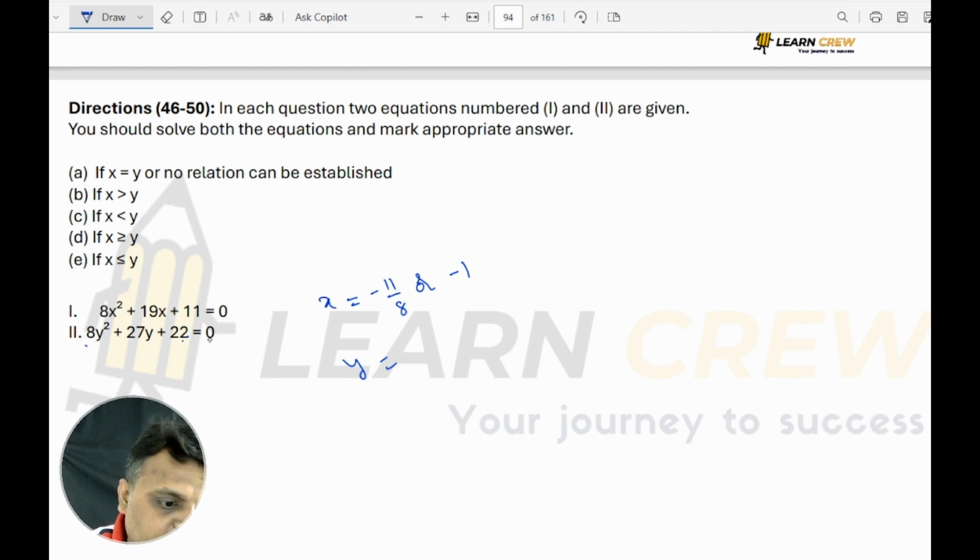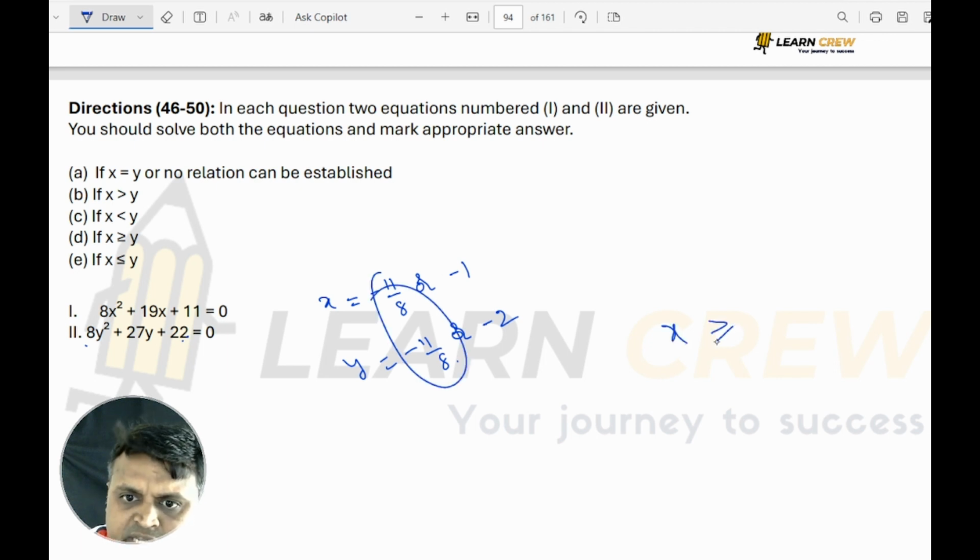8y square, so minus 11 by 8 or minus 16 by 8. Minus 16 by 8 means minus 2. So I will get x as minus 11 by 8 or minus 1, and y as minus 11 by 2 or minus 2. Definitely here minus 11 by 8 is less than minus 2, so it is more than this. Minus 1 is more than minus 2. So you can say these two are equal. So x is greater than or equal to y. Option D is the answer.